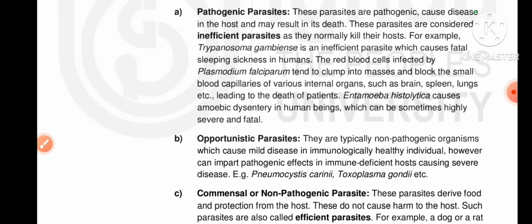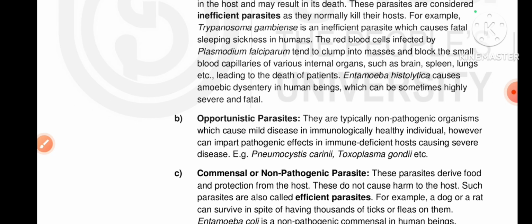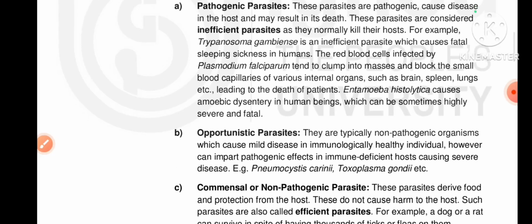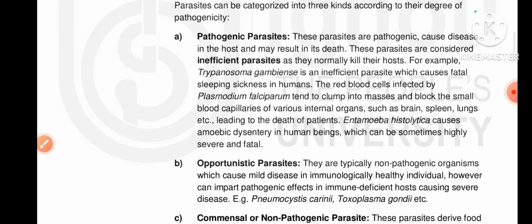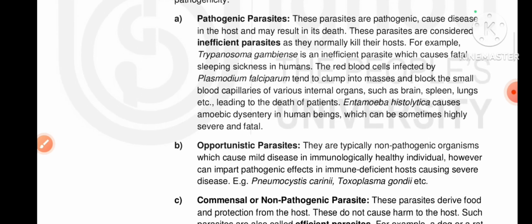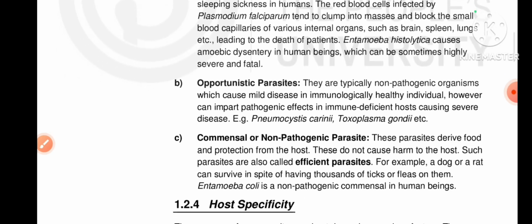These parasites are called pathogenic parasites. They cause disease to their host and may even result in host death. Examples of pathogenic parasites are Entamoeba histolytica, which causes amoebic dysentery, and Plasmodium, which causes malaria.